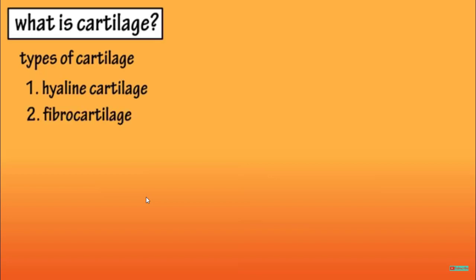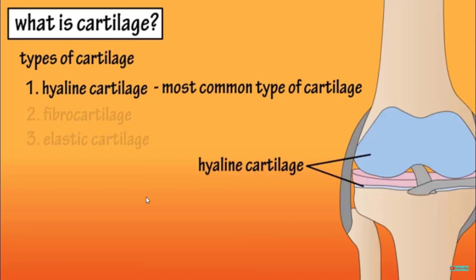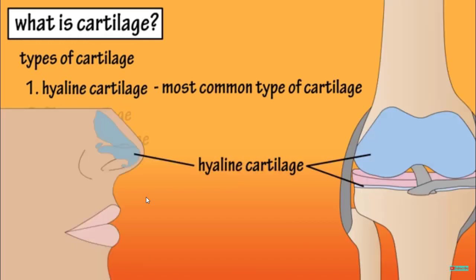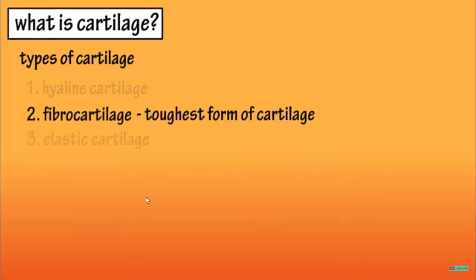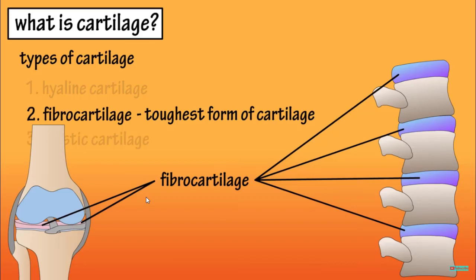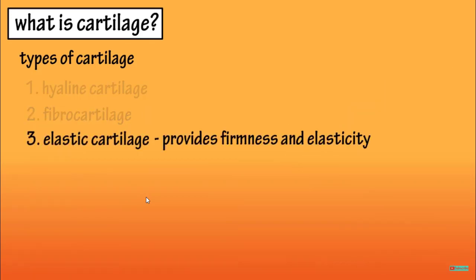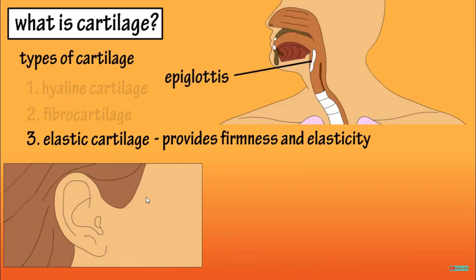Students, we have also discussed about the types of cartilage. There are three important types of cartilage. Number one is hyaline cartilage. It is the most common type of cartilage which is present in nose. Number two, fibrous cartilage. It is the toughest form of cartilage which is present in the intervertebral disc. And the third important type of cartilage is elastic cartilage, which provides firmness and elasticity. It is present in epiglottis and pinna.